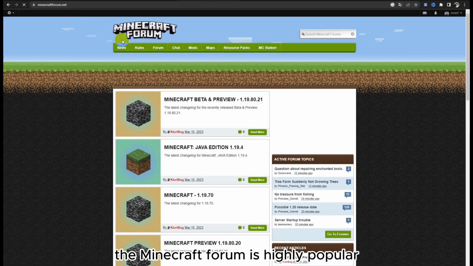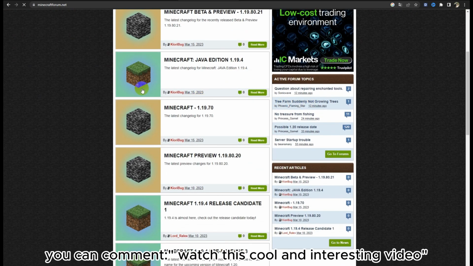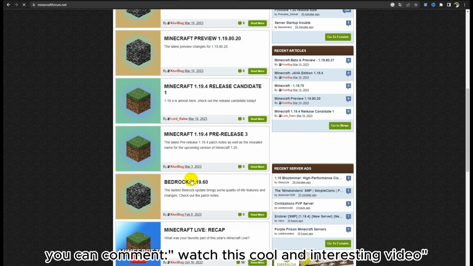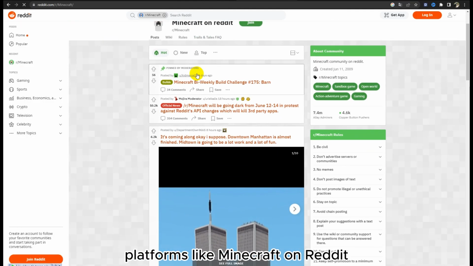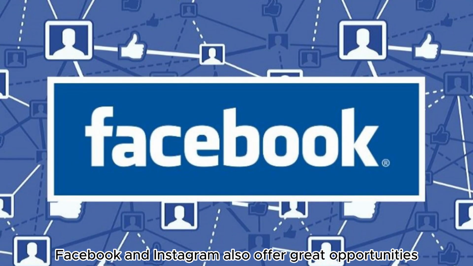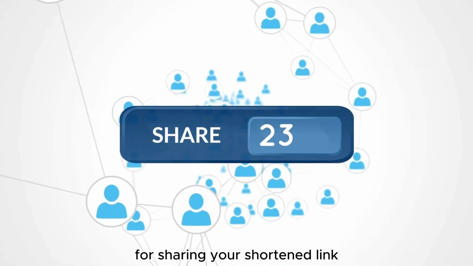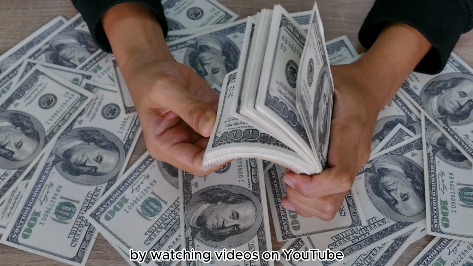For example, the Minecraft forum is highly popular among Minecraft game lovers. You can comment, "Watch this cool and interesting video," and paste your link. Platforms like Minecraft on Reddit, with 7.3 million members, Facebook and Instagram also offer great opportunities for sharing your shortened link. That's how you can make money by watching videos on YouTube.